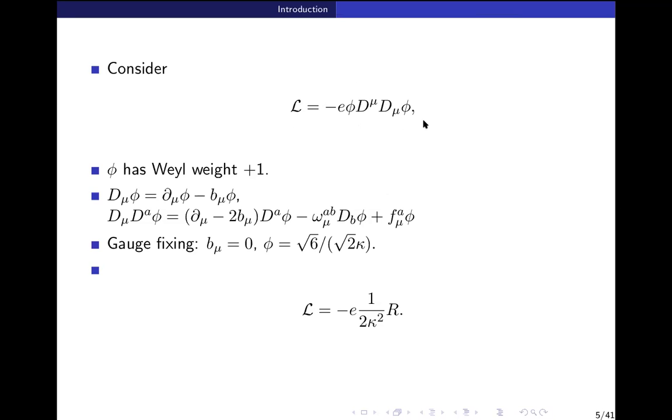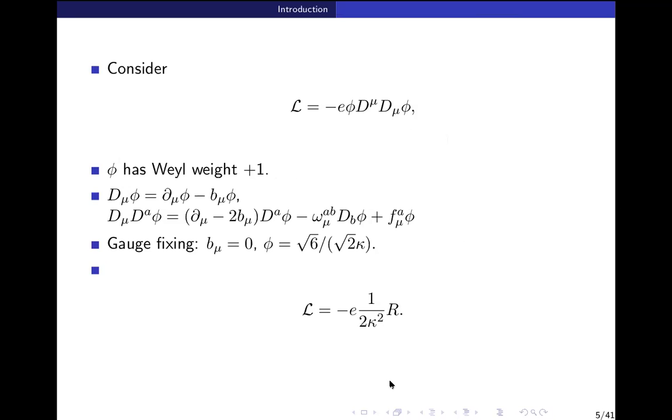But we can also write the Weyl square Lagrangian, which is like R_mu nu AB R^mu nu AB, and that is also invariant under all the conformal transformations. You can also multiply it by an arbitrary function of scalars with Weyl weight 0. For example, suppose you have two scalar fields, phi1 and phi2, with the same Weyl weight. Then you can write f of phi1 by phi2 and allow such terms also. They will give you different Poincare gravity Lagrangians.